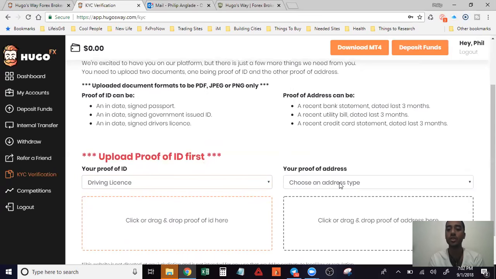Now, when it comes to this section right here, what you're going to do is pick from this list right here: bank statement, utility bill, credit card, whatever it is. Just make sure that it's not older than 3 months. That's very important, so that they can verify that this is you. Now, the easiest way that I did was I took a picture with my phone, sent it to myself through email, and then from there put it onto here, or sent it to myself through Facebook Messenger, and it's worked very well.